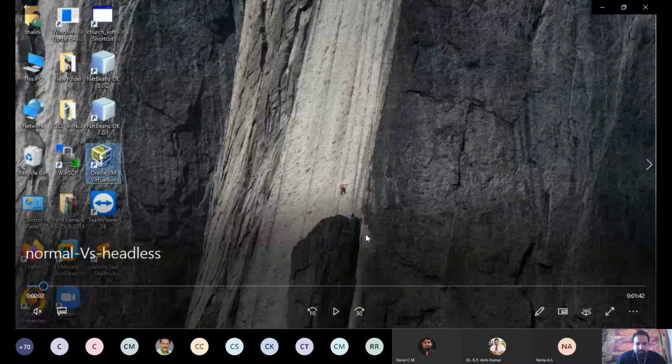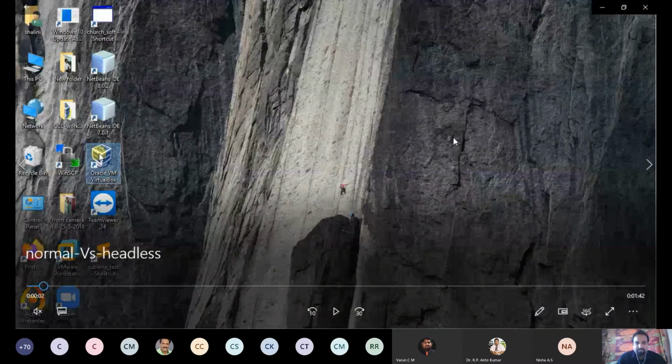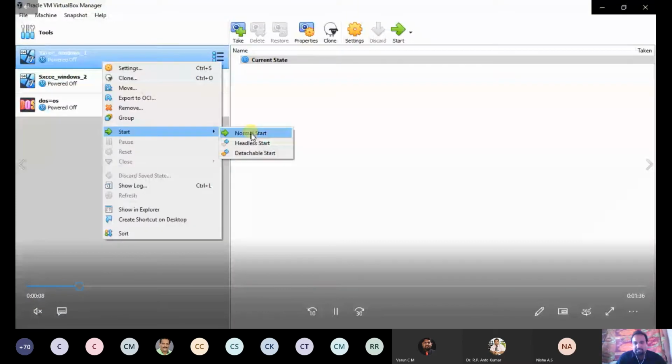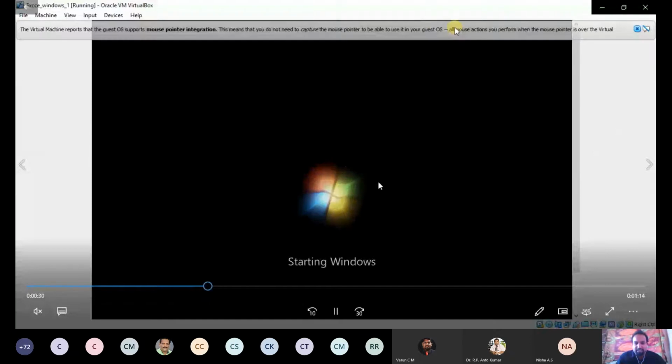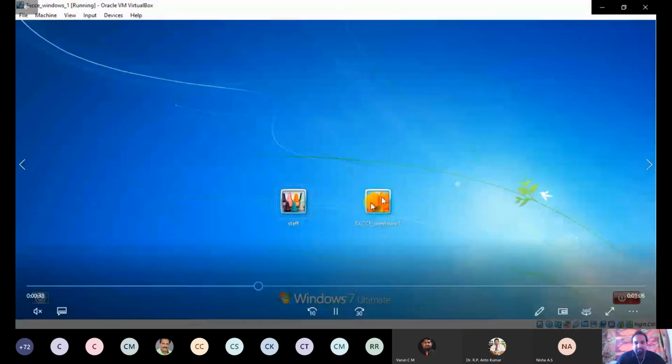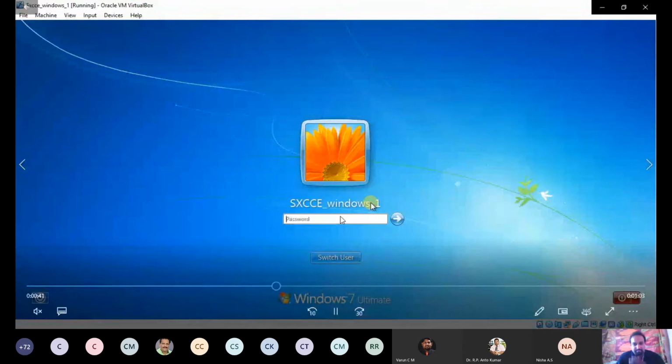Okay, now you see, listen carefully. First I am going to demonstrate the usage of start: right click, start, normal start. You see the normal start, it will start in a new window. You see, a new window is opening, and in that new window the virtual machine will be started. You can see the booting option, and the window starting here, options, everything we can see here. So this is regarding normal start. Okay, now you see, I can log in with Windows.